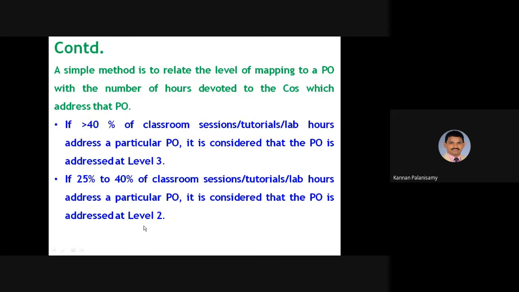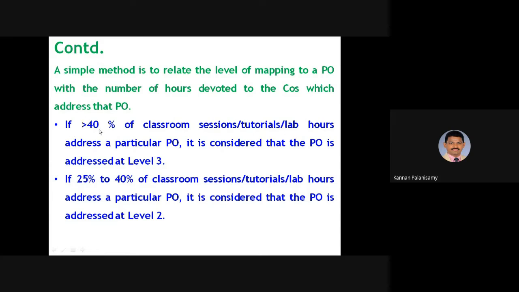So one sample method is given. A sample method is to relate the level of mapping to a PO with the number of hours devoted to the COs which address that PO. So, for example, how is this PO weightage given? How many hours are devoted for the COs? For example, if one CO addresses a PO, how many hours are allotted for this CO? Based on that, its strength will be determined, right?